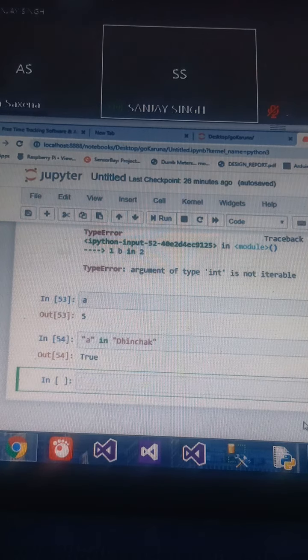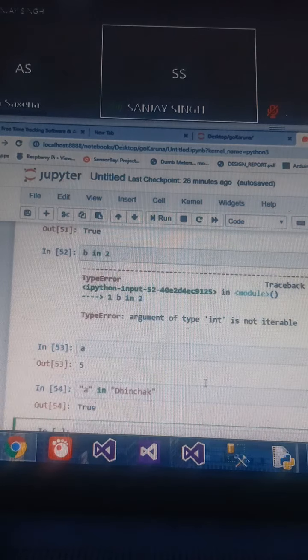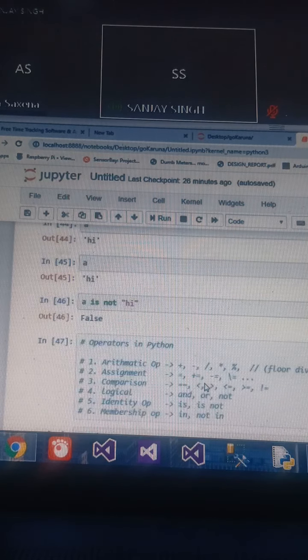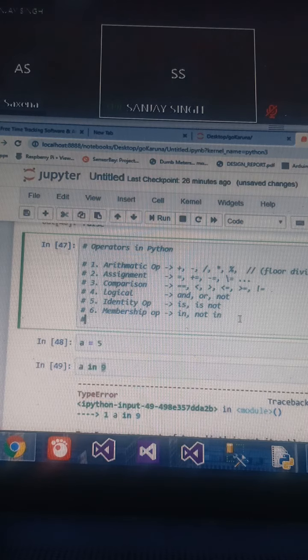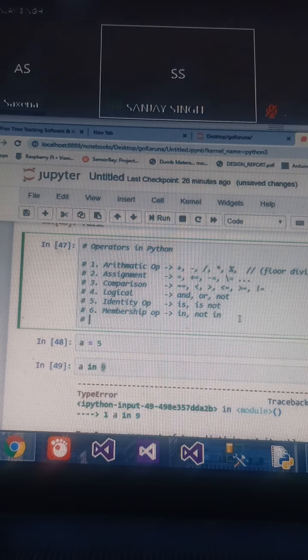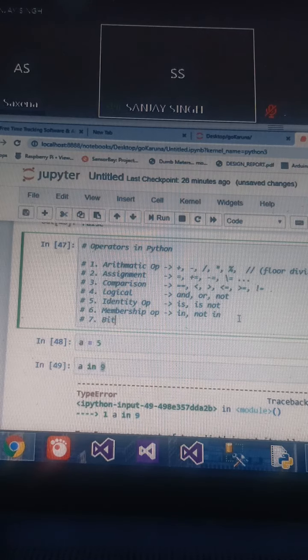So let's move ahead. Now this is the homework for you guys. The last operator, that is bitwise, we are not going to discuss.